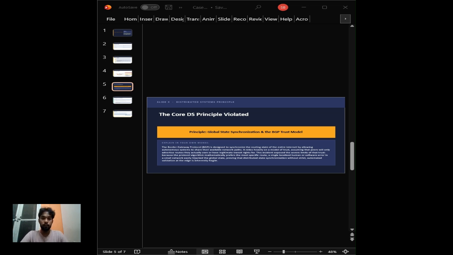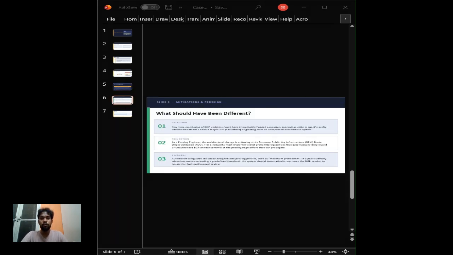So, we'll move on to the mitigation and redesign. What should have been different? Let's break down the mitigation from a peering engineer perspective. First, detection. Real-time BGP monitoring should have immediately triggered alerts. A massive spike in specific prefix advertisements for a major CDN originating from an unexpected small autonomous system is a massive anomaly that should trigger an immediate pager alert.